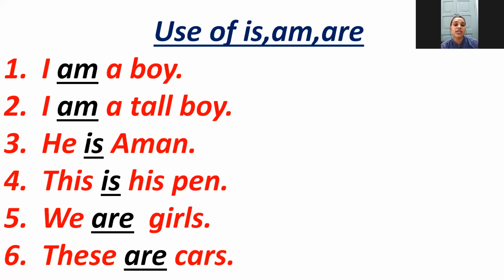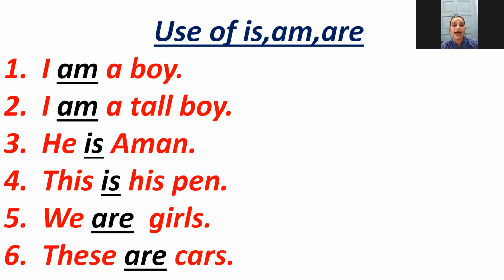Now let's take more examples of use of is, am, are. I dash a boy. Here a boy refers to a singular number, means there is only one boy. So that's why we are using am with I, because we always use am with I. So the example is, I am a boy.